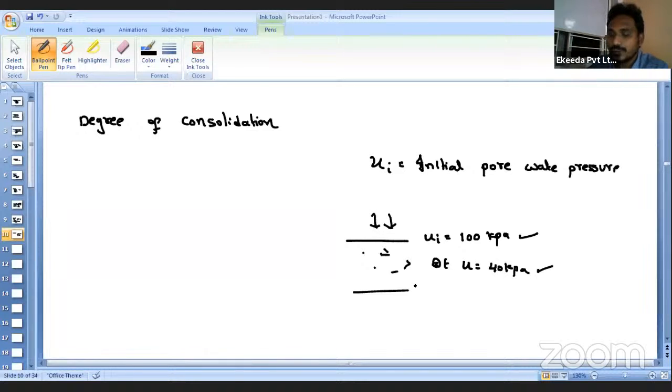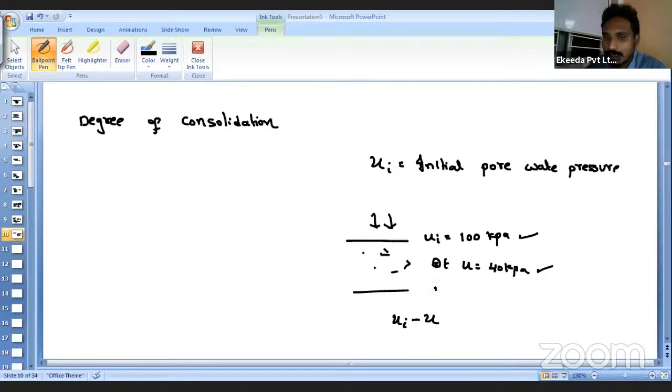Okay, how much pore water pressure is expelled? Depending upon the expulsion of water, how much has the pore water pressure reduced? So how much is it reduced? The reduction is nothing but 100 minus 40. If I want to write it in terms of an equation, I can say ui minus u. Here I want to find it out with respect to the percentage.